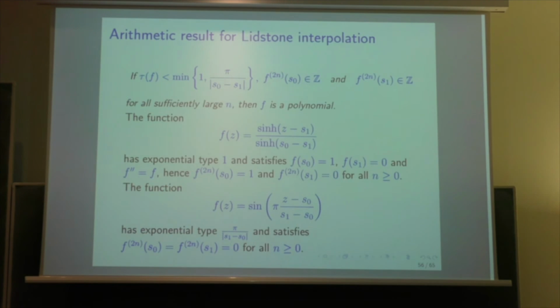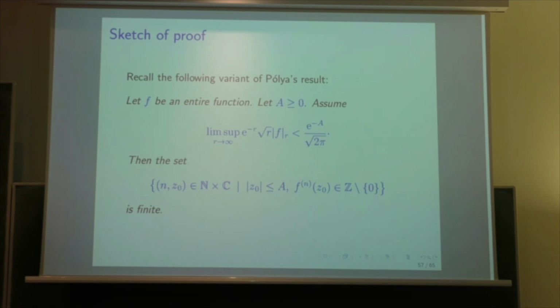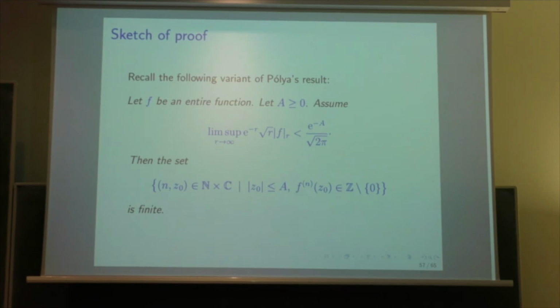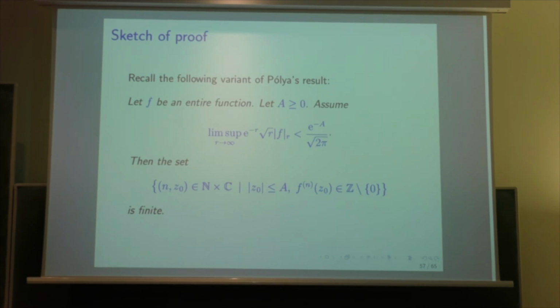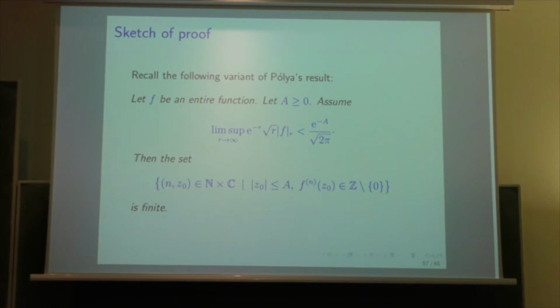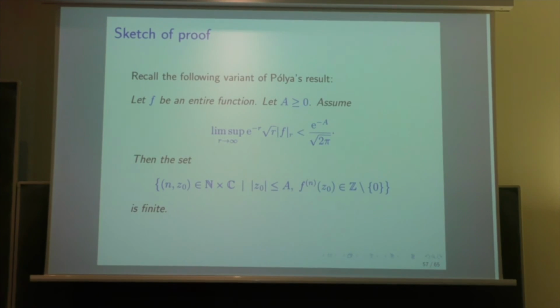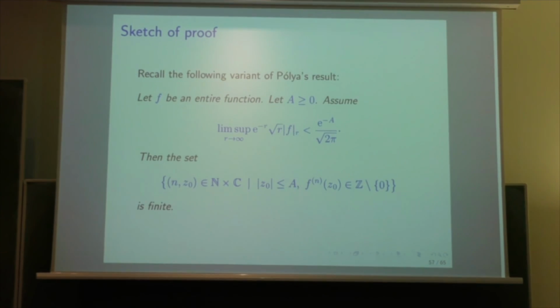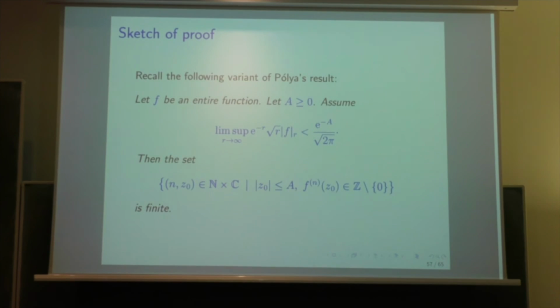Okay, I would like to give a sketch of the proof. For the sketch of the proof of the result of integer valued entire function for Lidstone interpolation, we use what I proved before, which is a variant of Polya's result. I give a corollary of the result of which I gave the proof before.